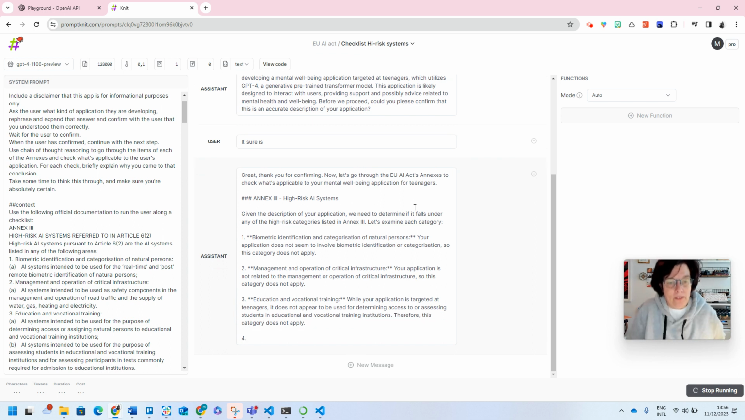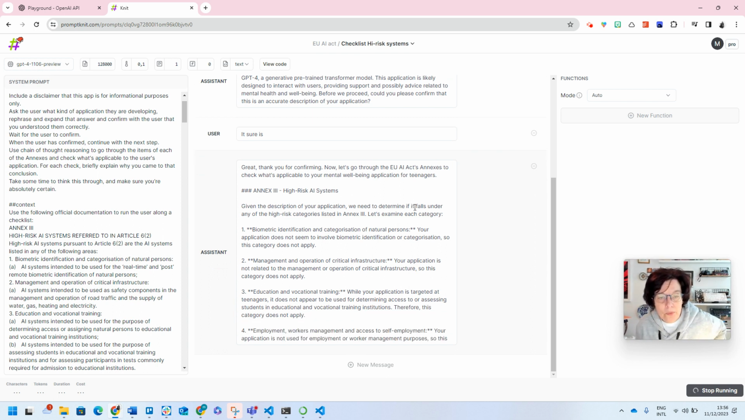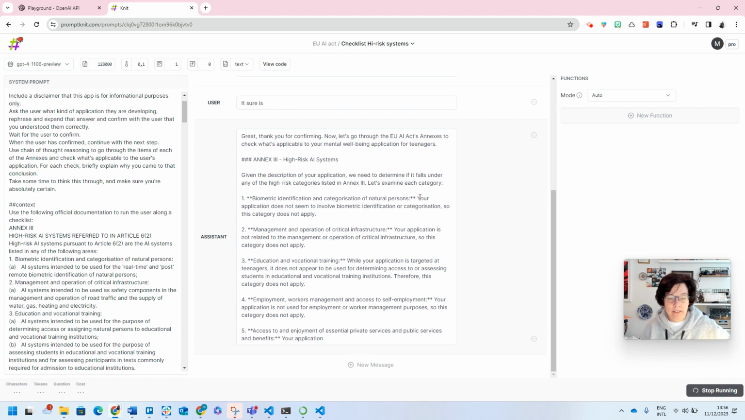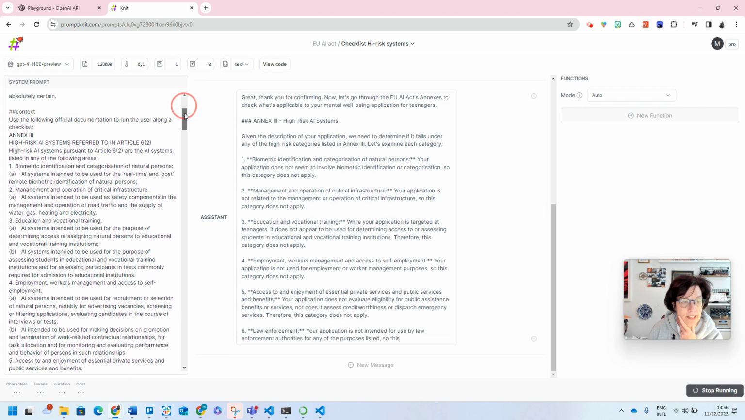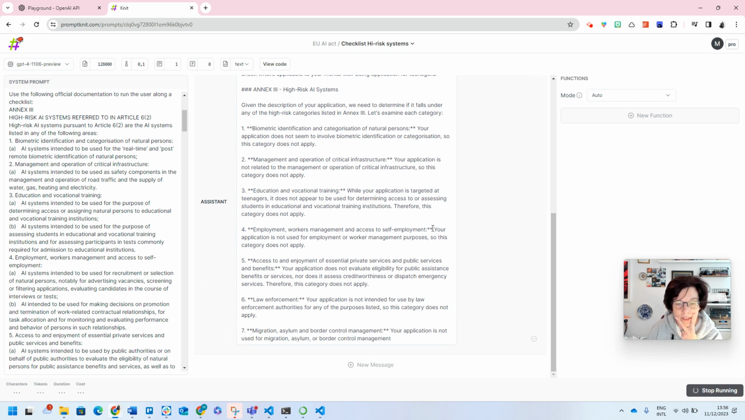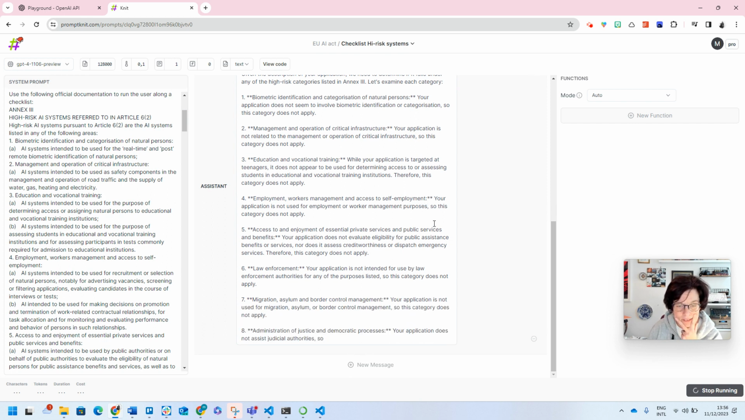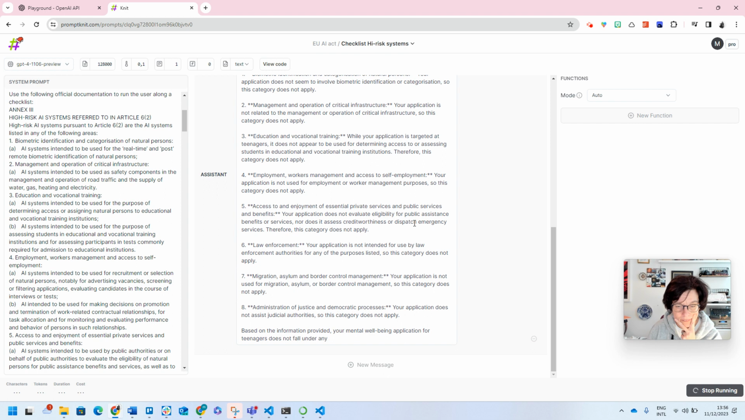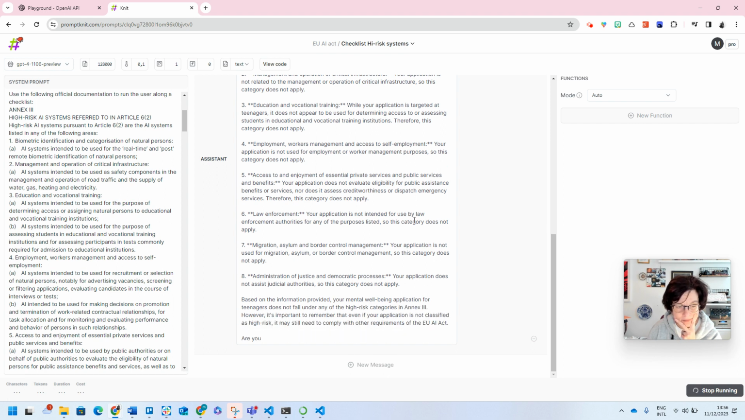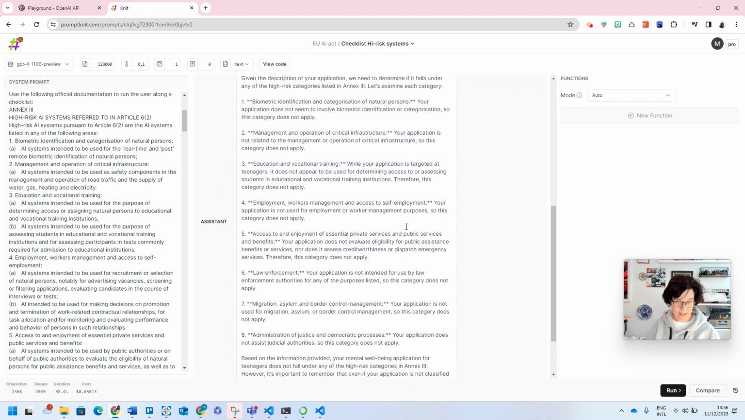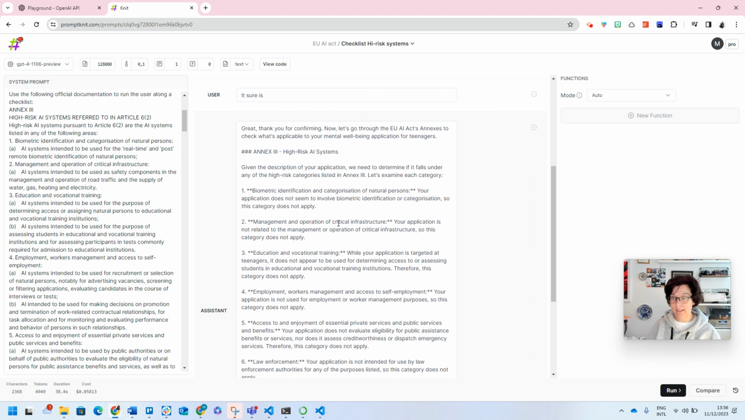Okay. So what it does here is it goes through all the items of Annex 3. Let's wait until that has run. Okay. So this entire thing is Annex 3.